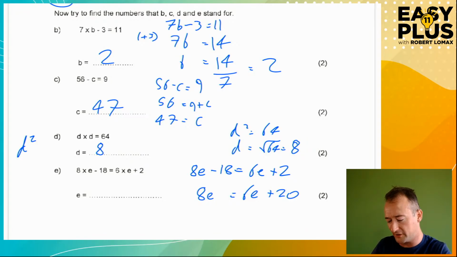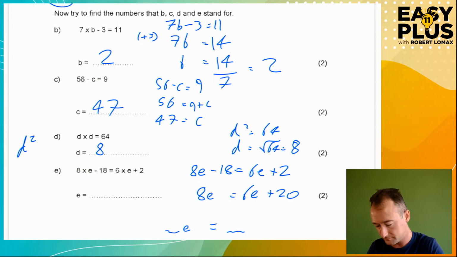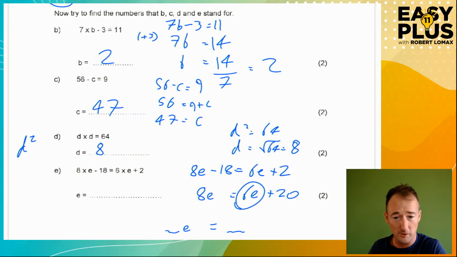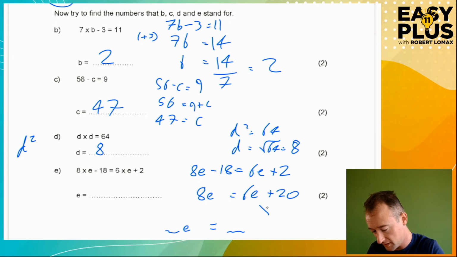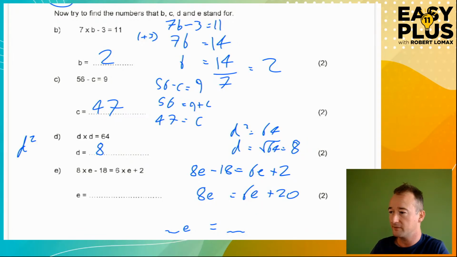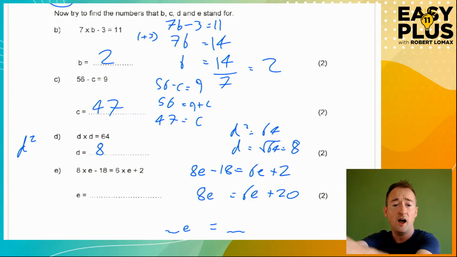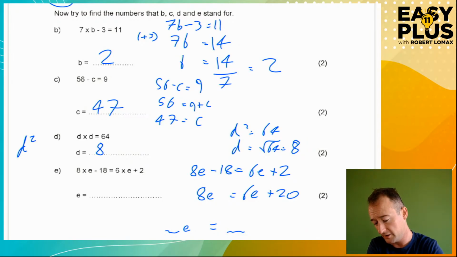I said we wanted a certain number of e's equaling a number. That's what we're aiming for. But at the moment we've got a certain number of e's equals a certain number of e's plus a number. So this is the thing that is out of place. Now at this stage we want to get rid of this. How do we get rid of 6e's? If you've got 6e's and I don't want you to have them, how do I get rid of them? I take them away from you. We get rid of them by taking them away. So we need to minus 6e's from both sides.